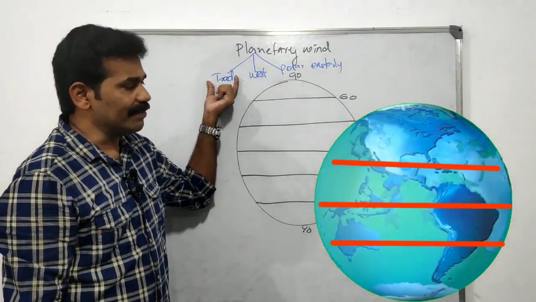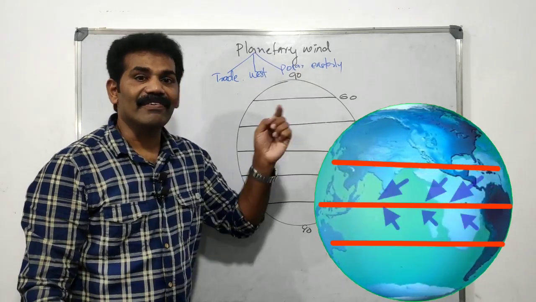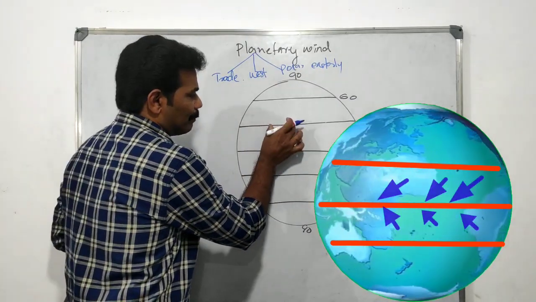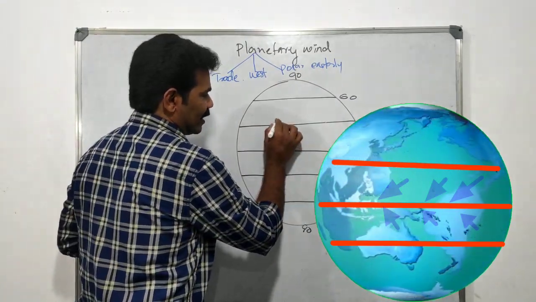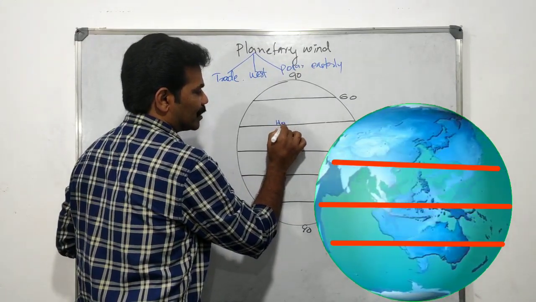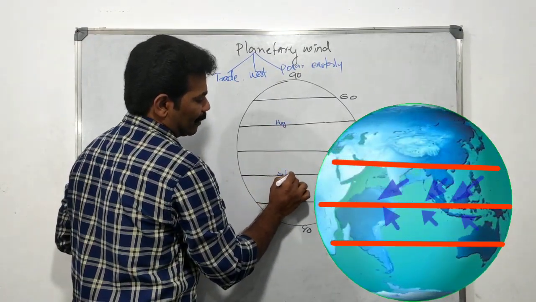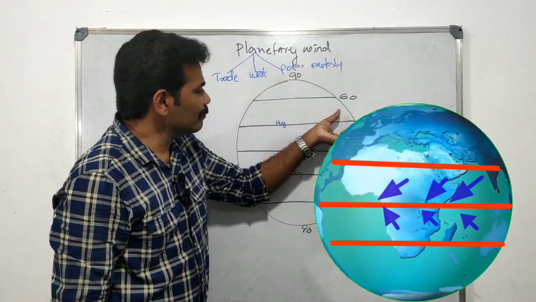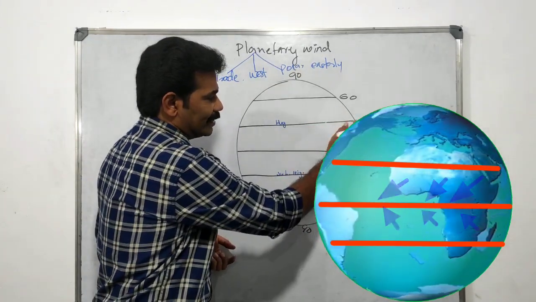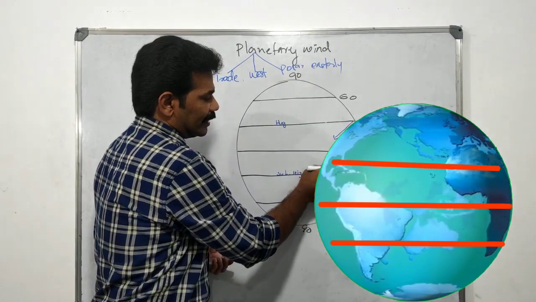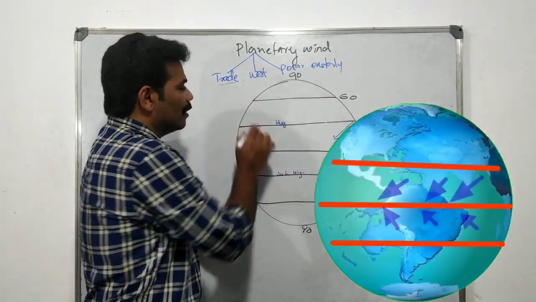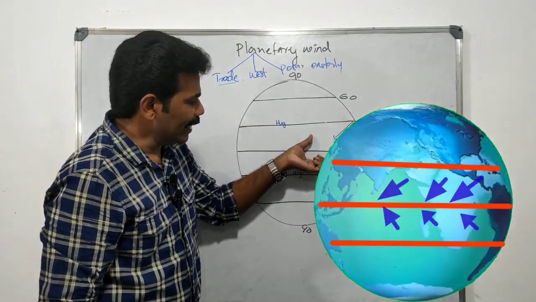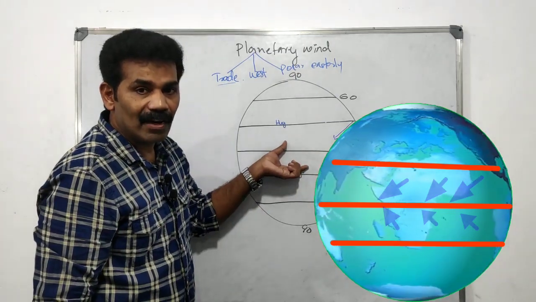The first one is trade wind. You know that wind blows from a high pressure region to a low pressure region. The 30-degree global pressure belt is known as the subtropical high pressure belt. The trade wind blows from the 30-degree north and south hemispheres and blows to the equatorial low pressure belt.